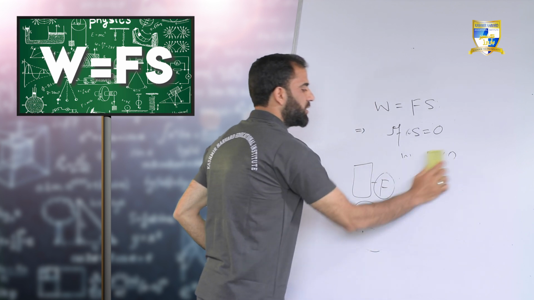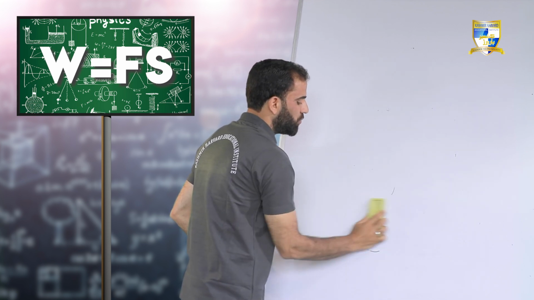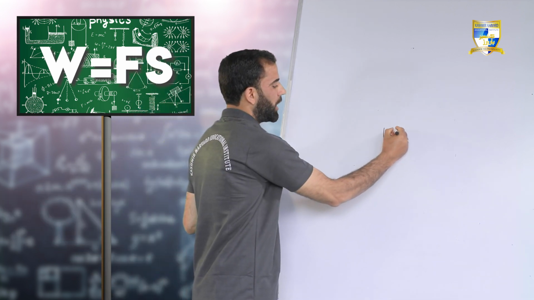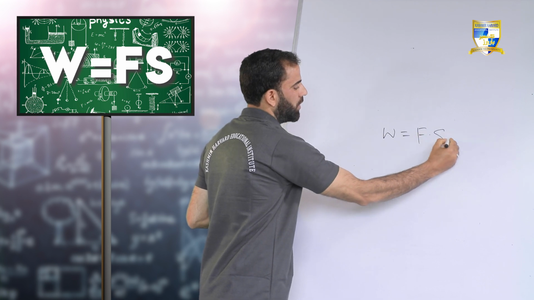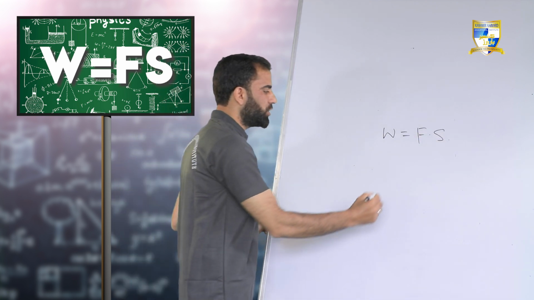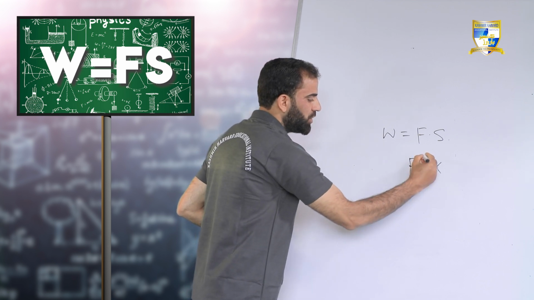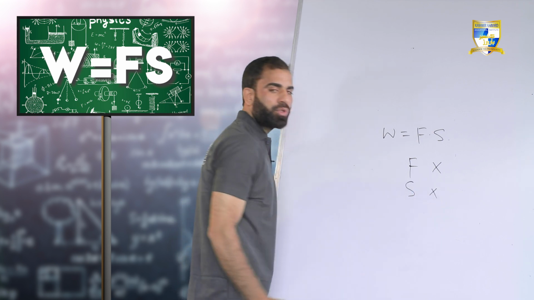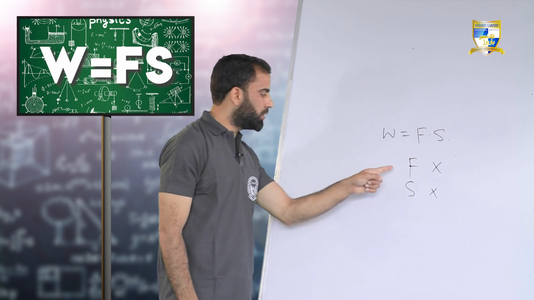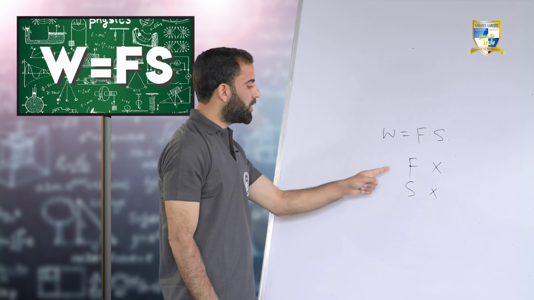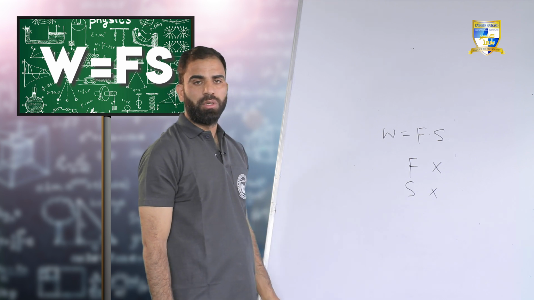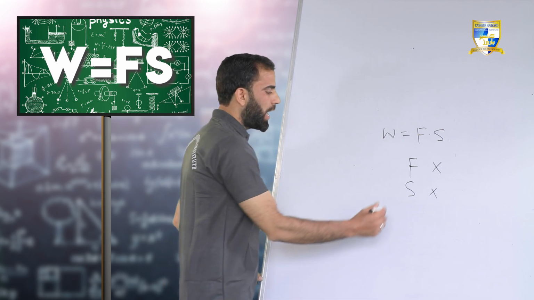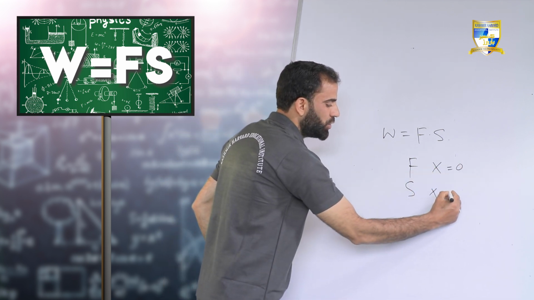Let us see another case in which the work done will be 0. Again, I will write here W is equal to Fs. Let us assume that there is no force. You are not applying any force, neither are you displacing the object. Both are missing: the force is missing, the displacement is missing. So F is 0, S is 0.